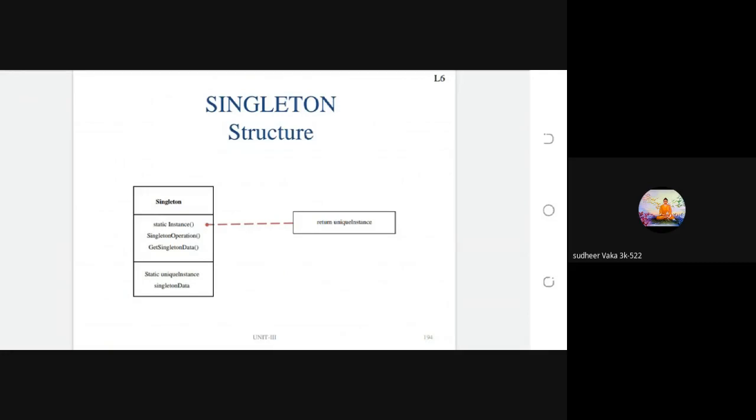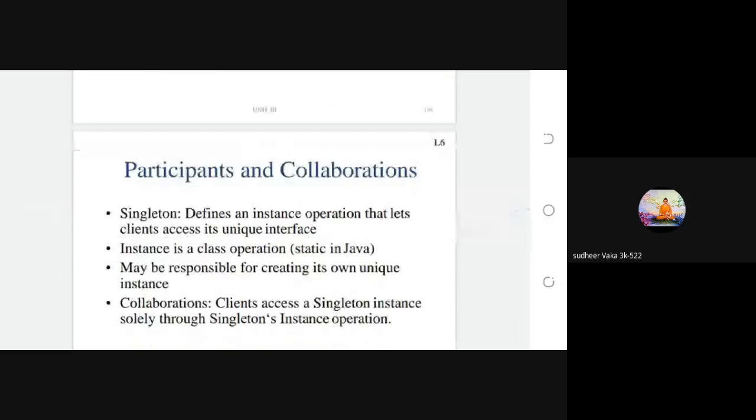The singleton design pattern structure contains three participants, whereas the first one is the client. The first one is the singleton. Singleton is one of the participants of the singleton design pattern.